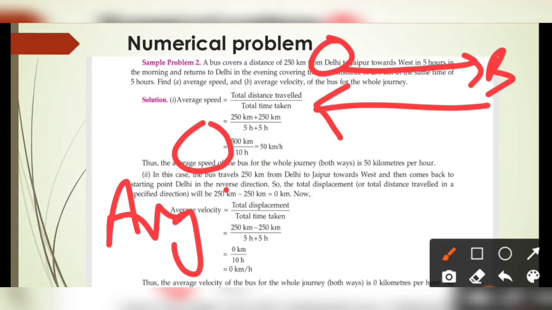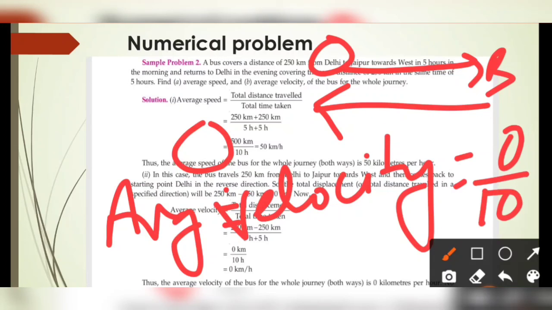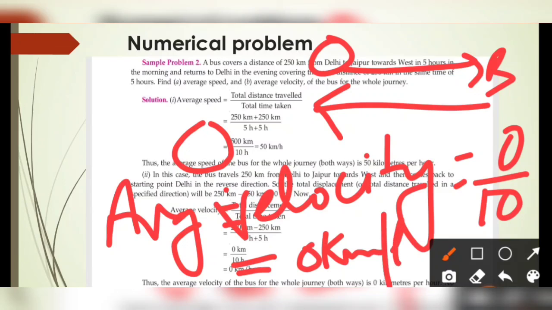If the displacement is 0, then the average velocity, total displacement upon total time, is 0 upon 10, because 10 hours is the total time taken to complete the whole journey. So the average velocity will be 0 km per hour. We can also consider the direction here. First it goes to the west and then comes back to the initial position, so the total shortest distance is again 0.